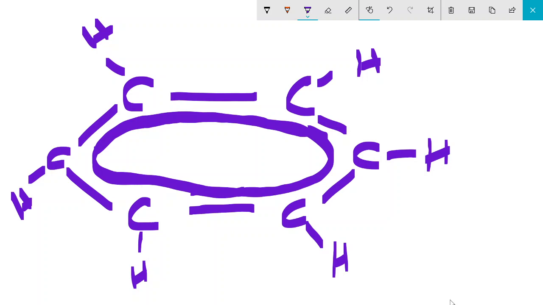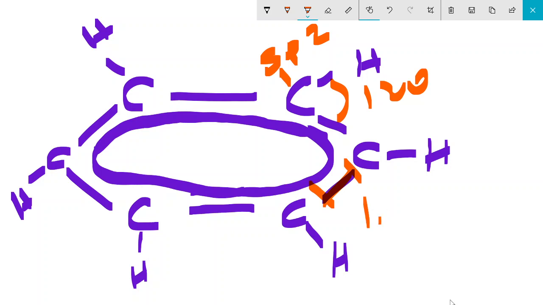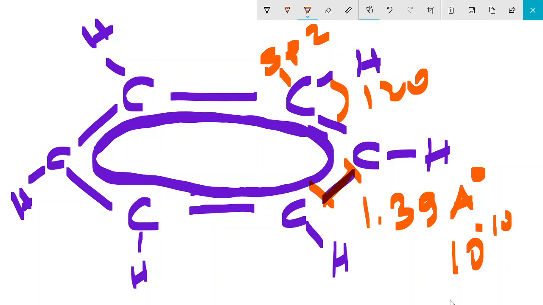And this carbon atom is sp2 hybridized. Remember, the bond angle is going to be 120 degrees, and the bond length between 2 carbon atoms is 1.39 angstrom. An angstrom is 10 to the minus 10 meter. Remember, it's not a double bond, because a double bond is 1.34. It's not a single bond, which is 1.54. So it's something in between, 1.39. It's kind of weird, eh?